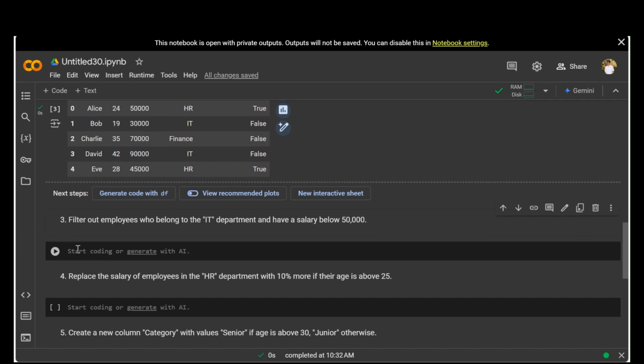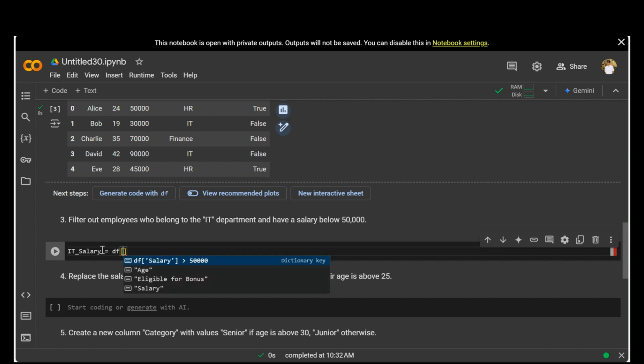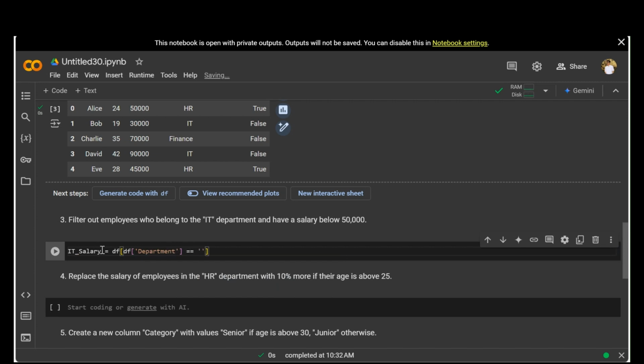Filter out the employees who belong to the IT department and have a salary below 50,000. This also looks quite easy. So IT underscore salary, sorry for the spelling mistake, is equal to df of, then again df of the department, department should be equal to IT. You need to make sure you're writing the perfect spelling also. And we also have different conditions, so we need to pass this particular brace also perfectly.